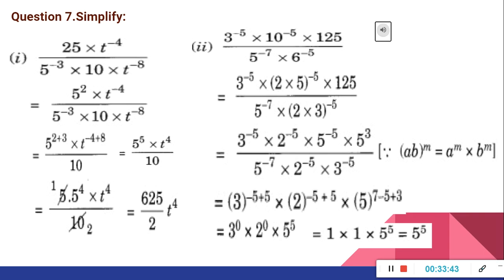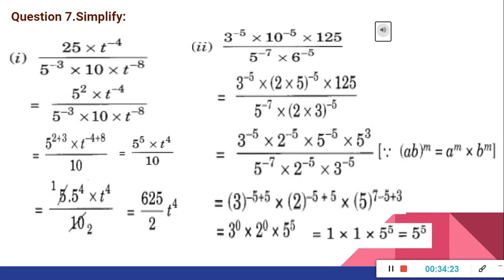Now in the denominator only 10 is remaining there. So upon 10. Now 10 can be written as 2 into 5, right? So 5 raised to 5 one time, so 5 raised to 4 will remain there. So it should be 5 raised to 4 into t raised to 4 upon 2. So 5 raised to 4 should be 625 upon 2 into t raised to 4. Otherwise you can write 5 raised to 4 into t raised to 4, that means (5t)^4 upon 2, like that also you can write. Otherwise 5 raised to 4 upon 2 into t raised to 4. Yeah, correct answer 625 upon 2 into t raised to 4.